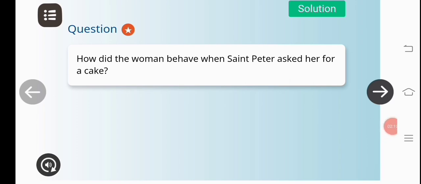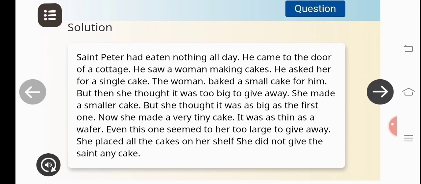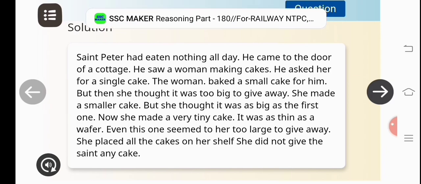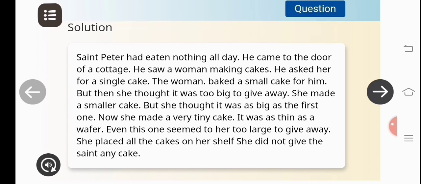The first question is, how did the woman behave when Saint Peter asked her for a cake? Now the answer would be, Saint Peter had eaten nothing all day. He came to the door of a cottage. He saw a woman making cakes. He asked her for a single cake. The woman baked a small cake for him.